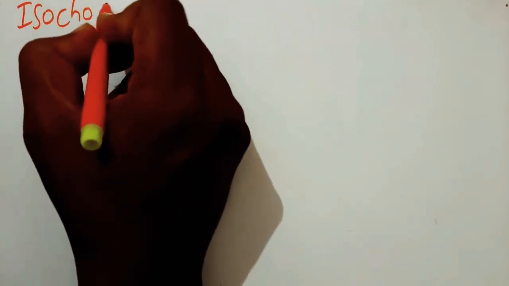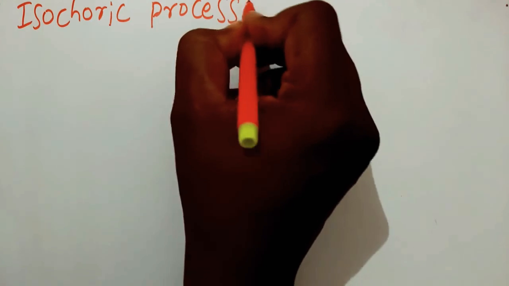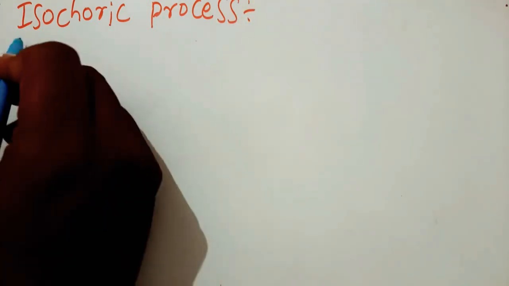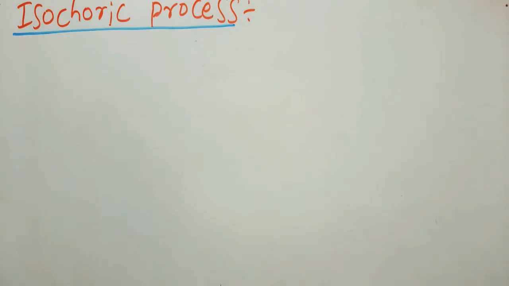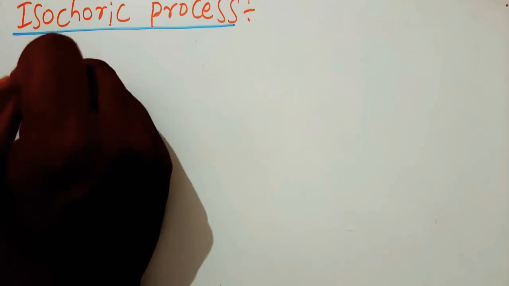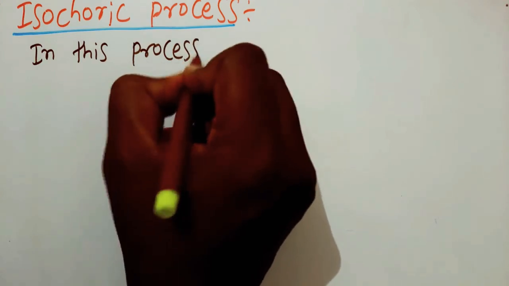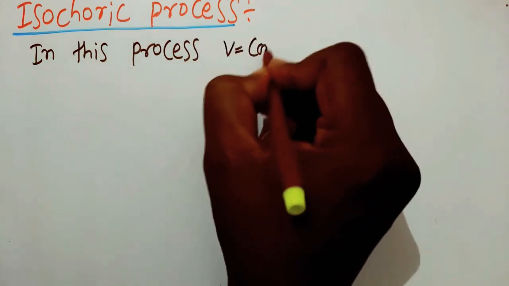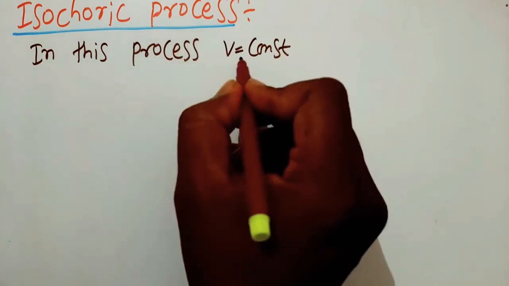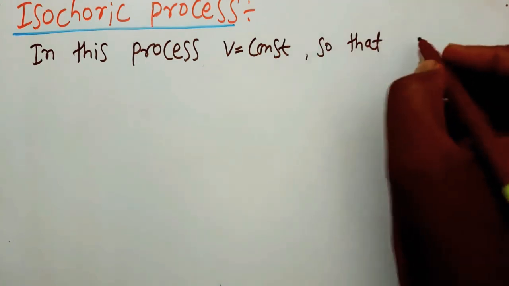Next one is isochoric process. In this process, volume is constant, so that change in volume is 0. So in isochoric process, volume is constant, so that change in volume is 0.